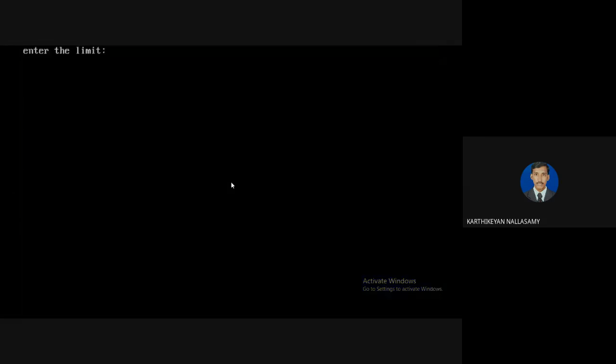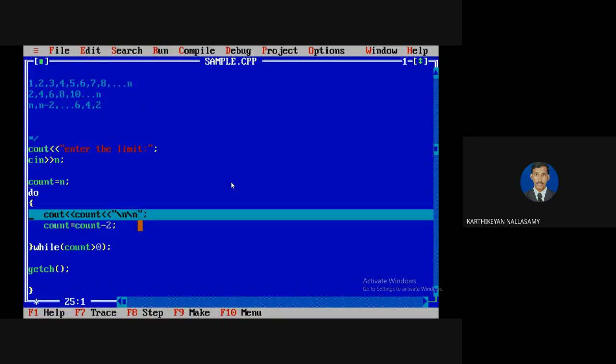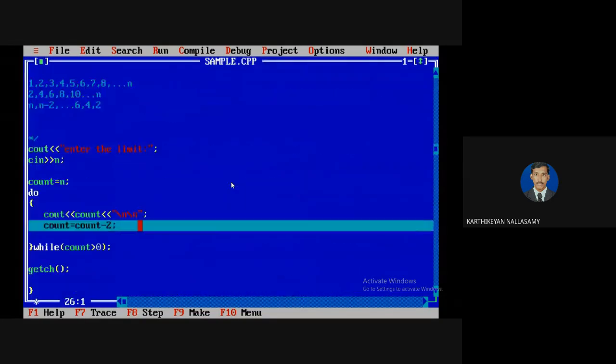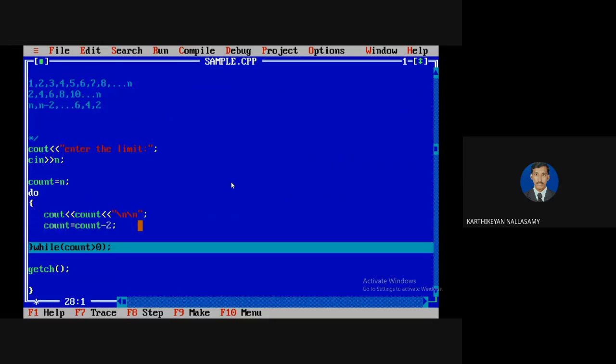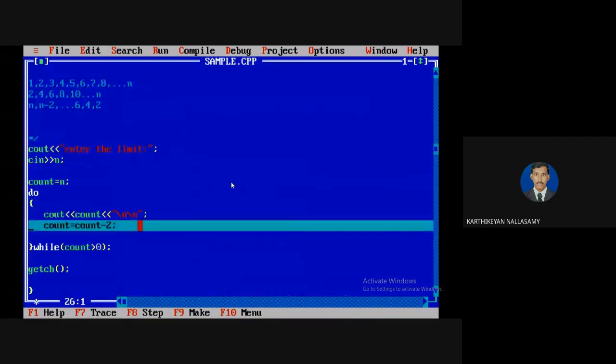Reading a value, for example, I'm going to say 5. So now initialize count to 5, so count equal to 5. Now it will be printed as 5. So now it is count - 2, which means it is 3. So now it tests the condition, 3 greater than 0. Condition is true.